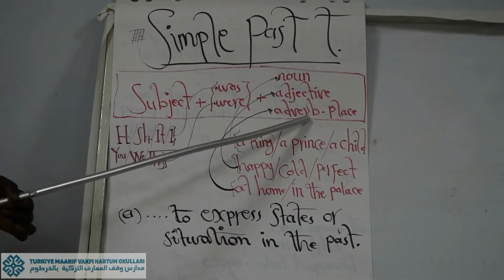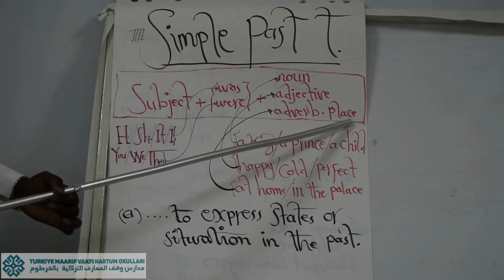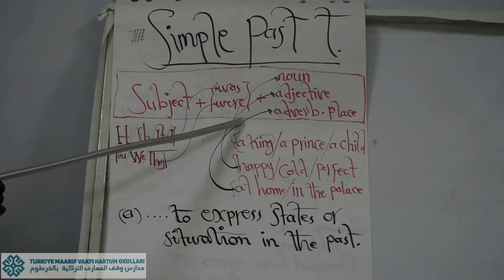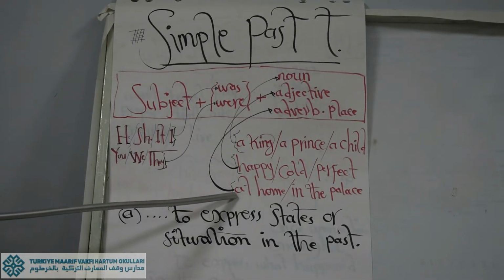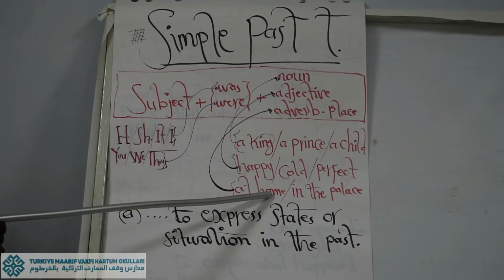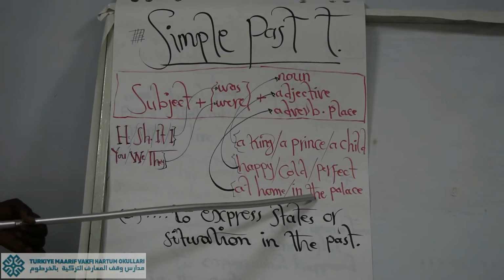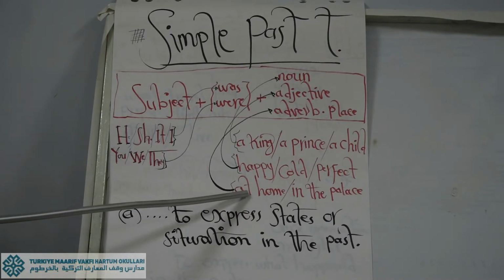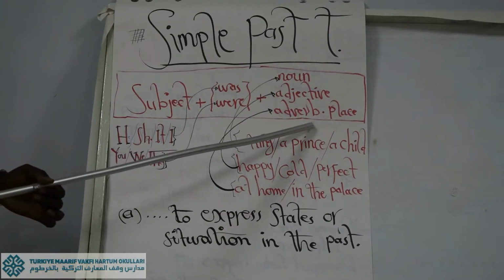Here the adverb should be an adverb of place. Examples for the adverbs of place are at home, in the palace, and so on.